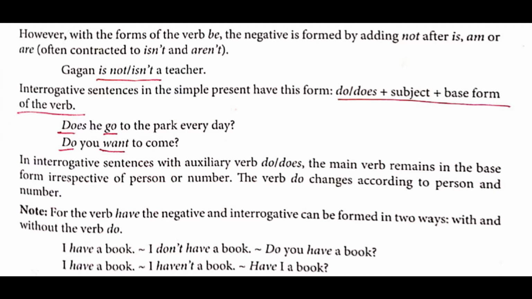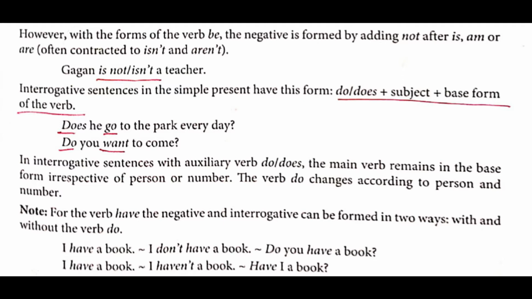Note. What to note? Note, for the verb have, the negative and interrogative can be formed in two ways, with or without the verb do. Means if have is there, then you can use do, or even if you don't want to use do, then also it's correct. Now let's see how. Given an example. I have a book. So the negative of that particular sentence would be I don't have a book.